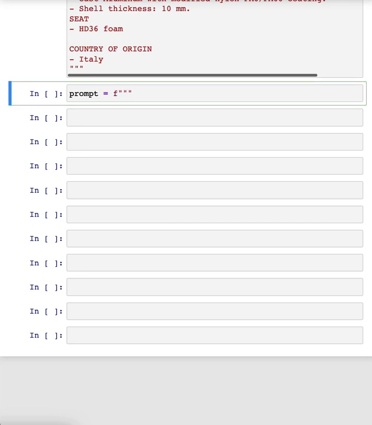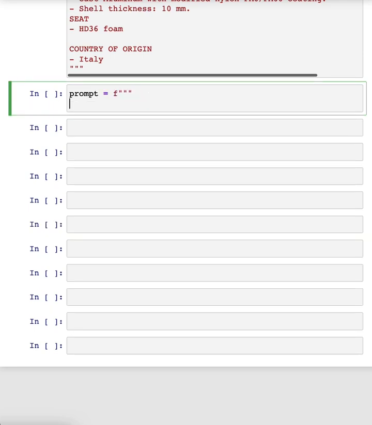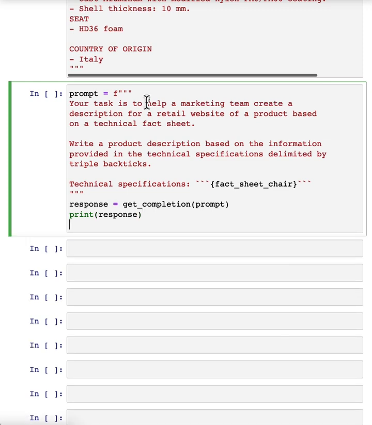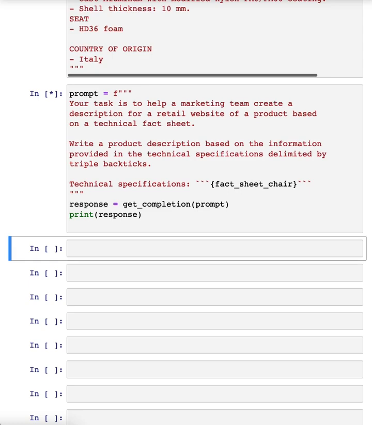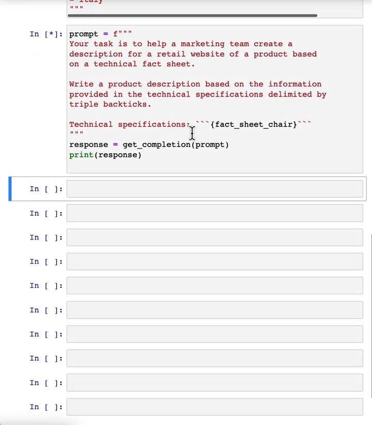and then we'll come up with a prompt as follows. And I'll just paste this in. So my prompt here says, your task is to help a marketing team create the description for a retail website or product based on a technical fact sheet, write a product description, and so on, right? So this is my first attempt to explain the task to the large language model. So let me hit Shift Enter, and this takes a few seconds to run.